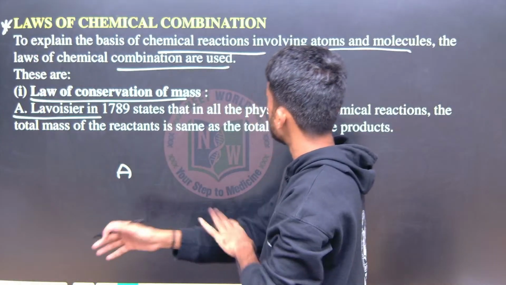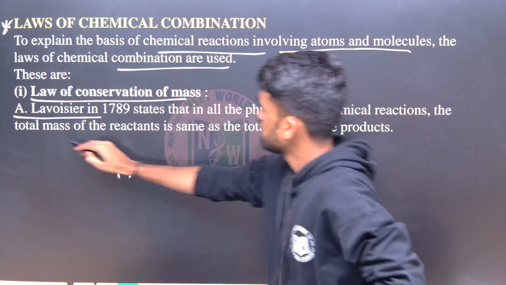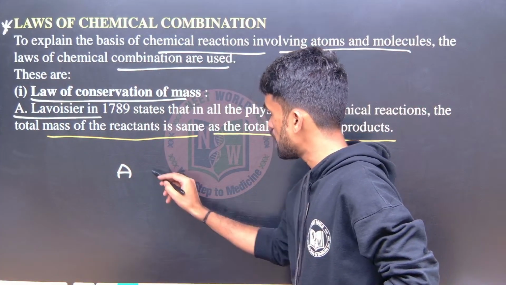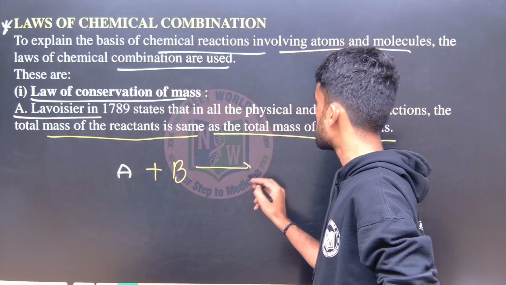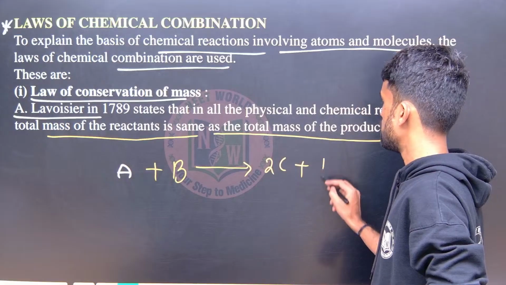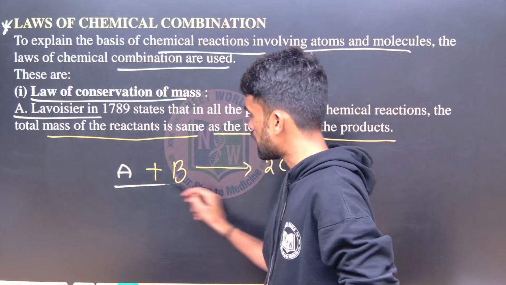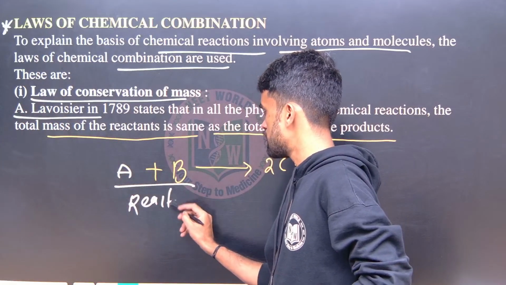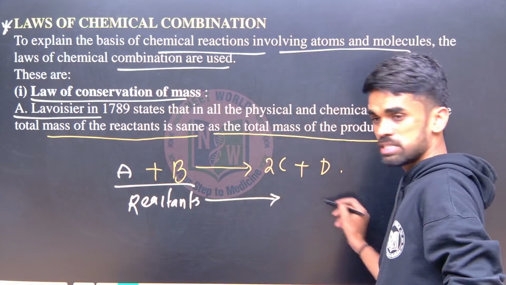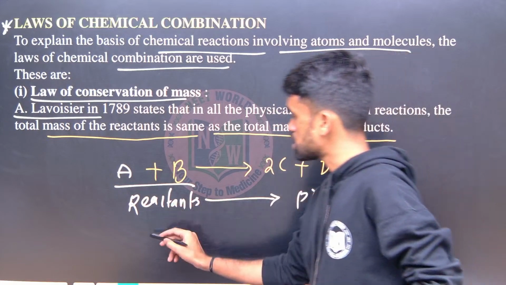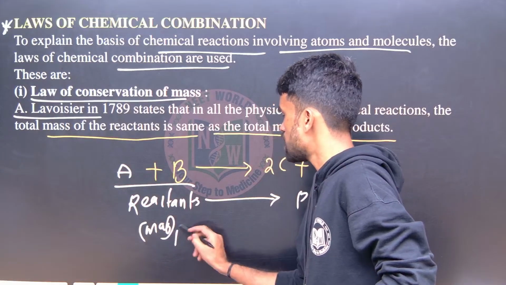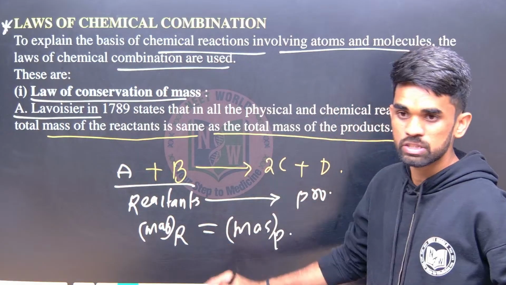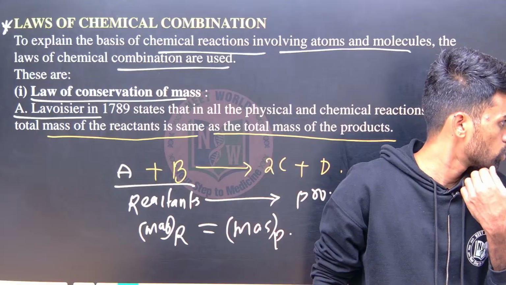Okay, so now see here, the total mass of reactants is the same as the total mass of products. It means, for example, A and B are combining to form some product, let us say 2C plus D. Now, in a given reaction, this side can be called reactants and this side, the arrow side, products. So the total mass of reactants should be equal to the total mass of products formed.